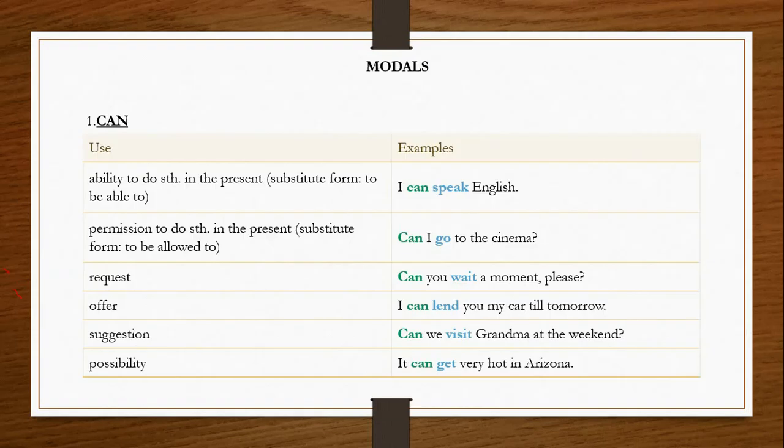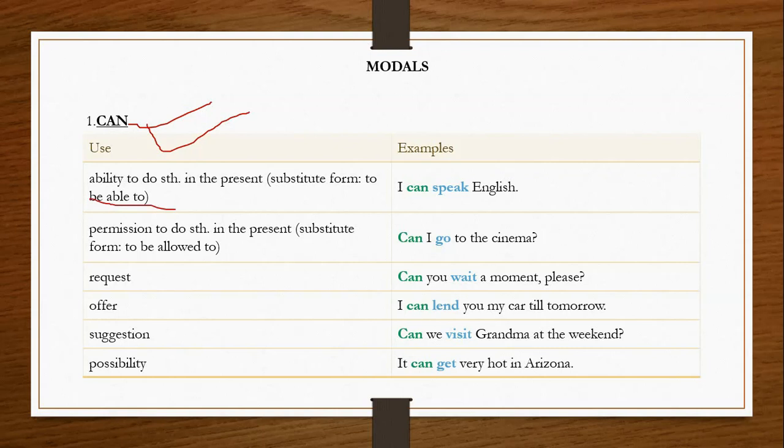Now one by one we are going to go through these modals. First we are going to start with can. The first use is to talk about the ability to do something in the present, and the substitute form is to be able to. Example: I can speak English.